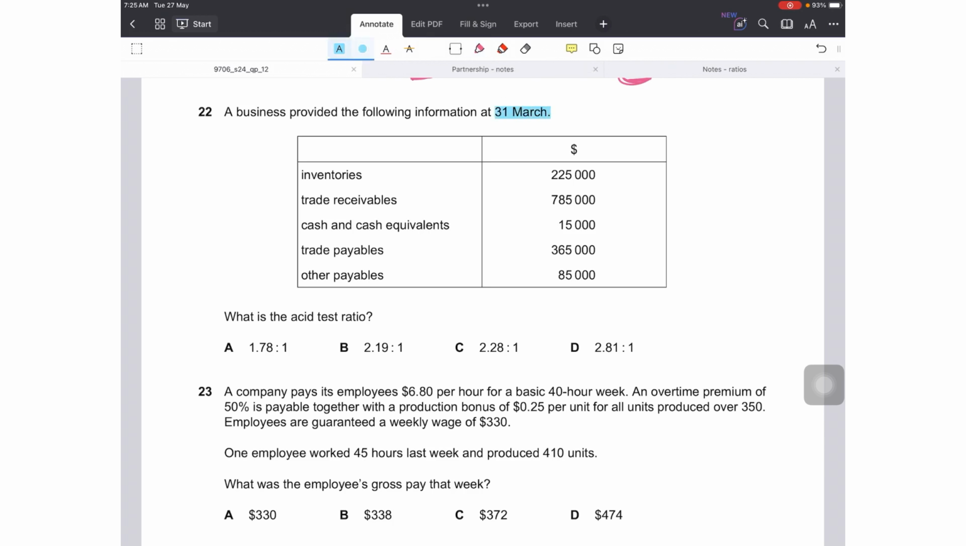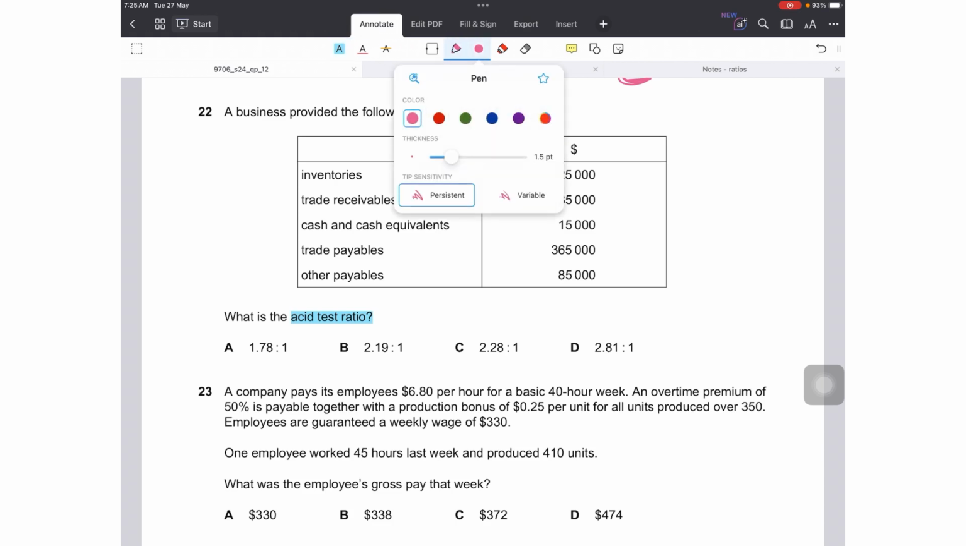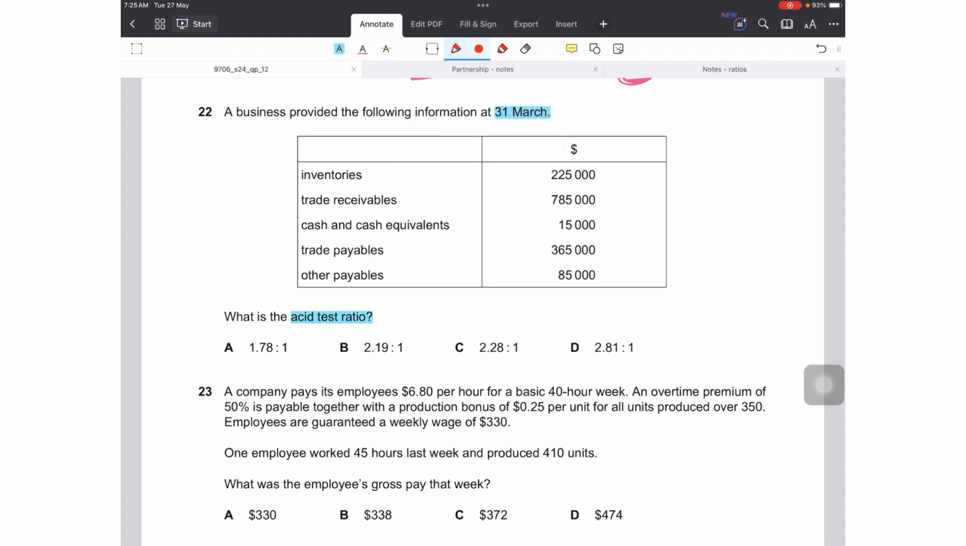Number 22. A business provides the following information at 31st March. The question is, what is the acid test ratio? Okay, acid test ratio is basically, it is also called a quick ratio. And why is it called a quick ratio? As it shows the most liquid assets that the business has by not taking into account inventory.